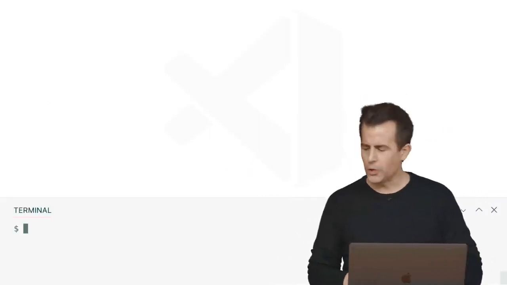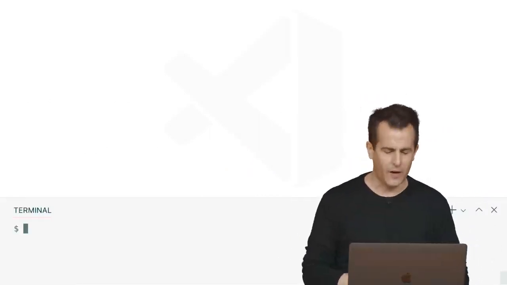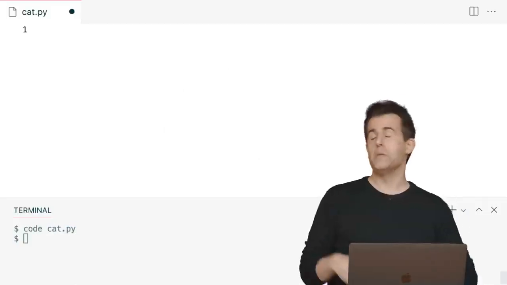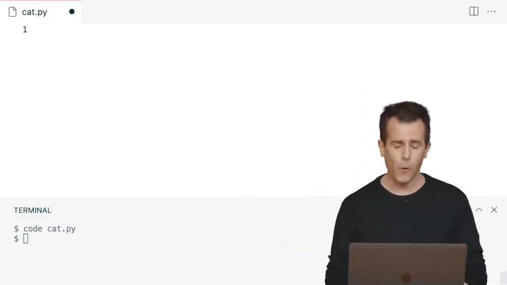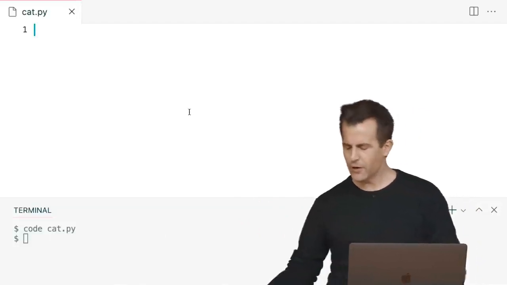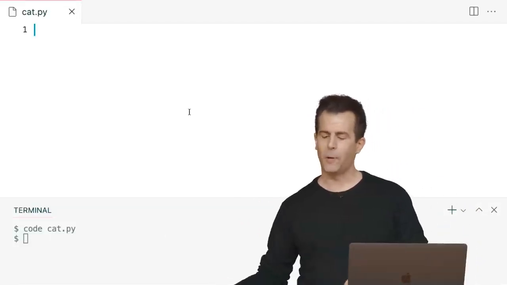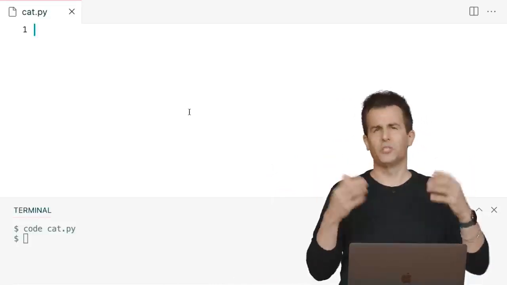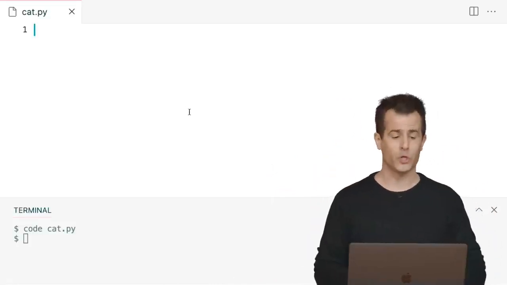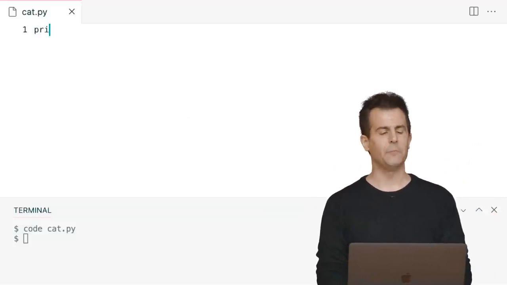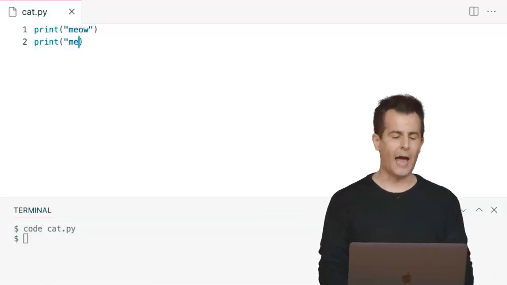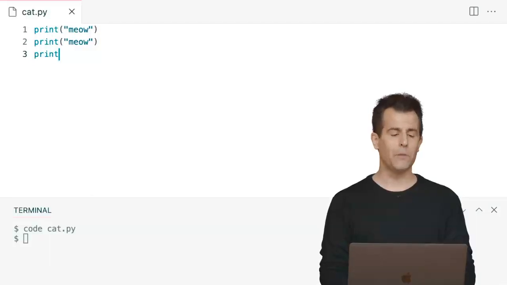And in my terminal window, let's go ahead and create via code cat.py a Python program that meows like a cat. And I'm going to go ahead here in this code tab. Very simply, perhaps, I'm going to start by implementing this cat just by using print. We're going to have this cat not make audible sounds, but just print meow, meow, meow on the screen 3 times. Well, I think the simplest way I can do this is just to print meow once, and to print meow again, and to print meow one last time on the screen.